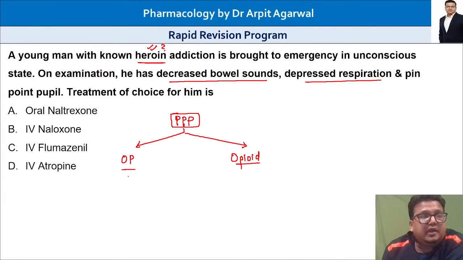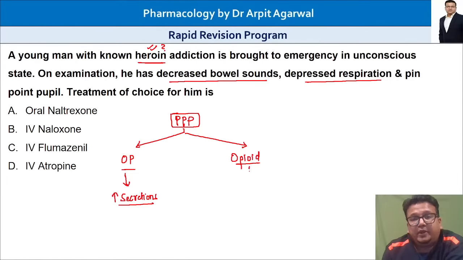In organophosphorus poisoning, we have to look for all secretions going up: lacrimation, salivation, all secretions will increase.